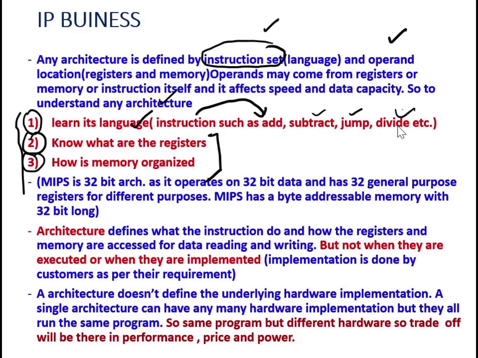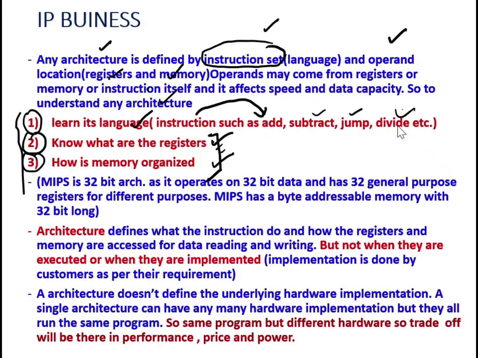Operand location can be registers and memory, right? So the operands may come from the registers, or from the memory, or from the instruction itself. This is the reason we have to know what the registers are and how the memory is organized for a particular architecture.